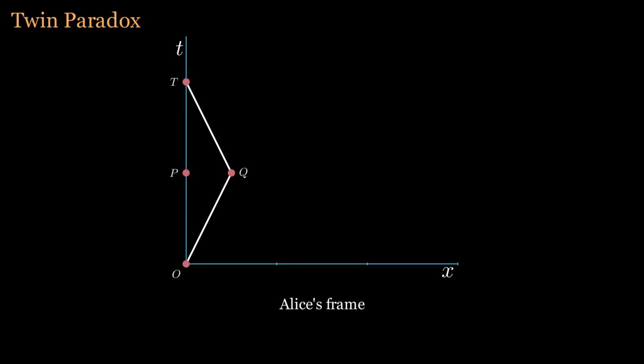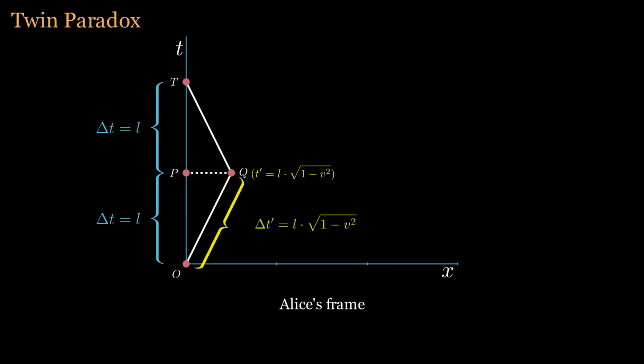Point P is the midpoint of the time from Bob's departure to his return in Alice's reference frame. Events P and Q are simultaneous in Alice's reference frame. Due to time dilation, Alice perceives Bob's clock to be slower. Therefore, although the time coordinate of point Q is L in Alice's reference frame, in Bob's frame, it is L multiplied by a number less than 1. This represents the time experienced by Bob between events O and Q.